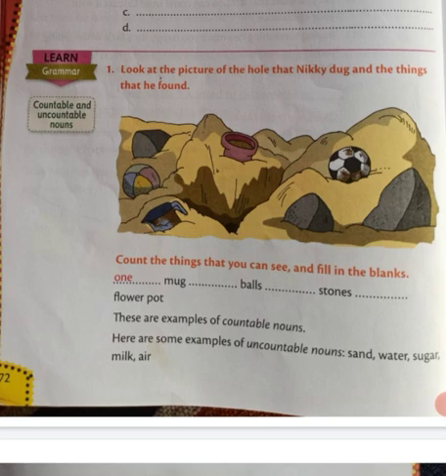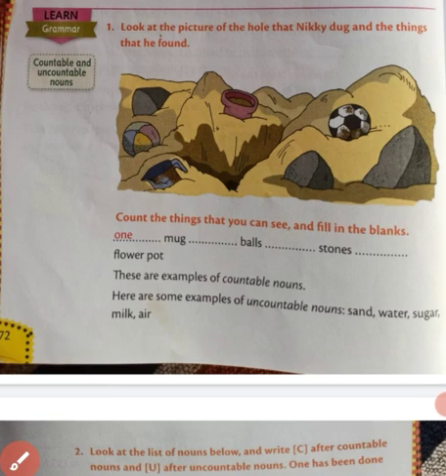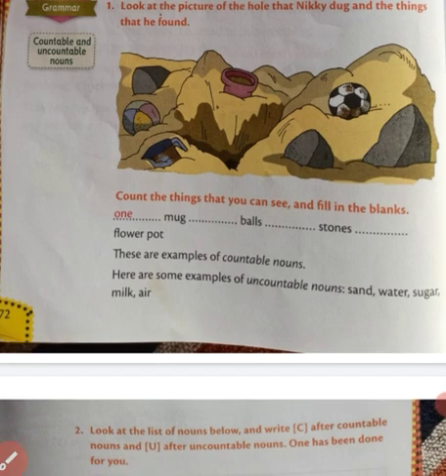Got it? Very good. So in short, a very easy definition: the things which we can count are called countable nouns, and the things which we cannot count are called uncountable nouns. Hope you understood.